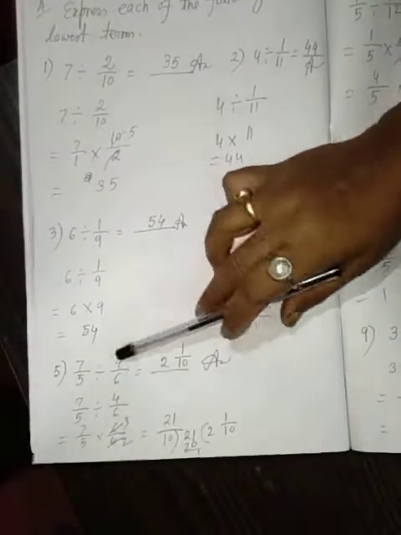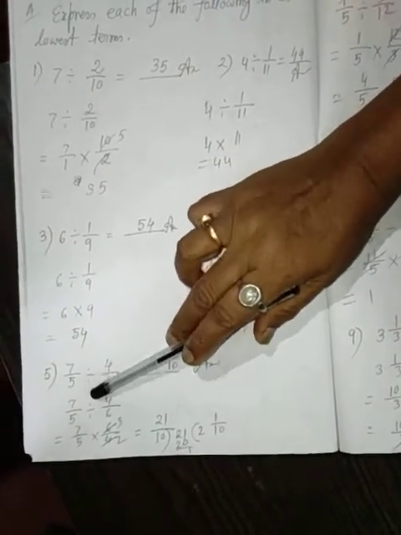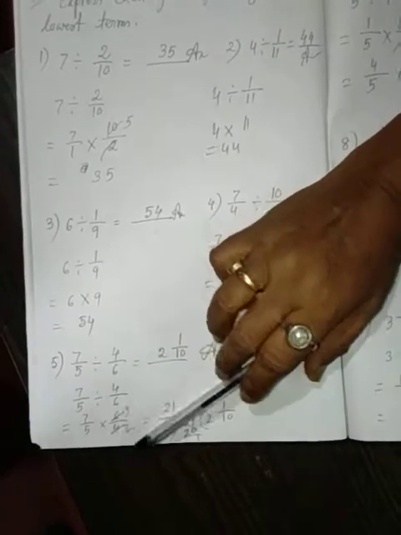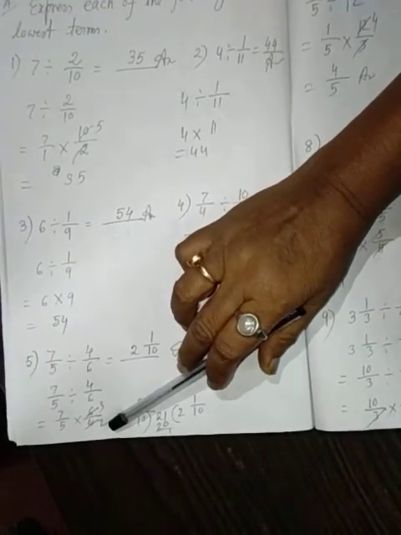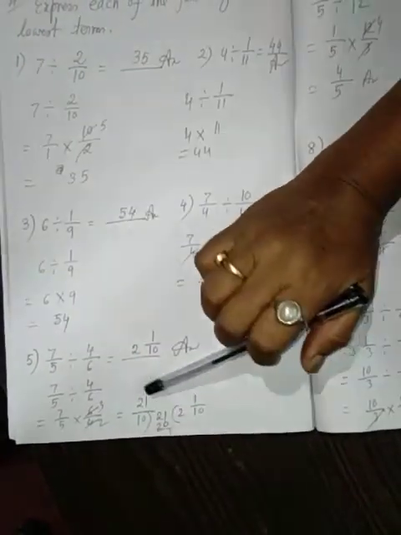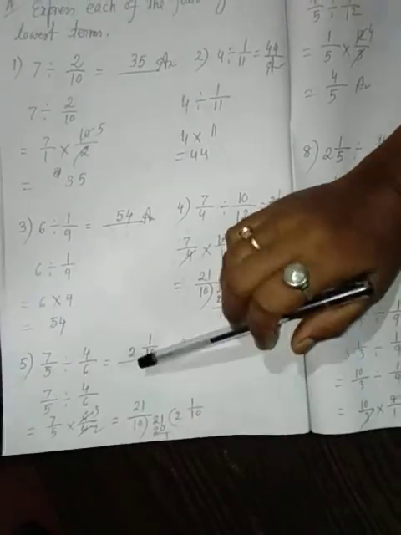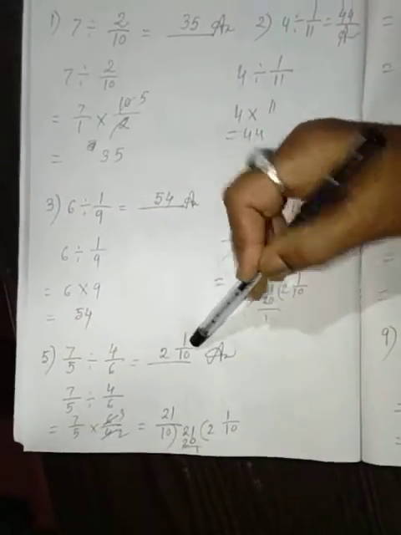5. 7 by 5 divided by 4 by 6. That is 7 by 5 into 6 by 4. 3 2s are 6, 2 2s are 4. That is 7 into 3, 21, and 5 into 2, 10. That is 21 by 10. Answer 2 1 by 10.